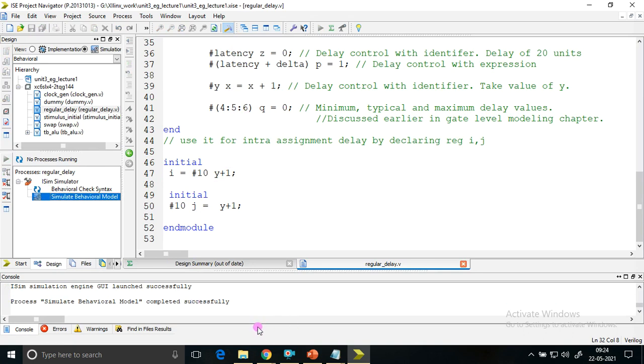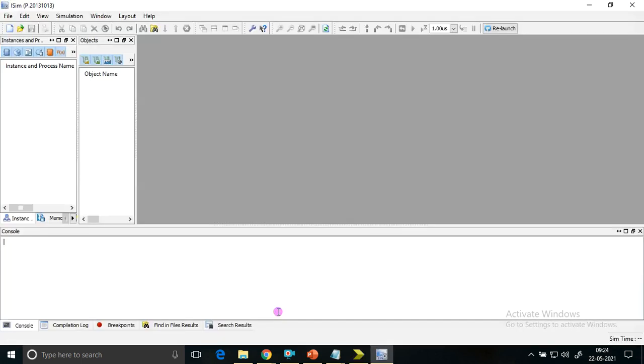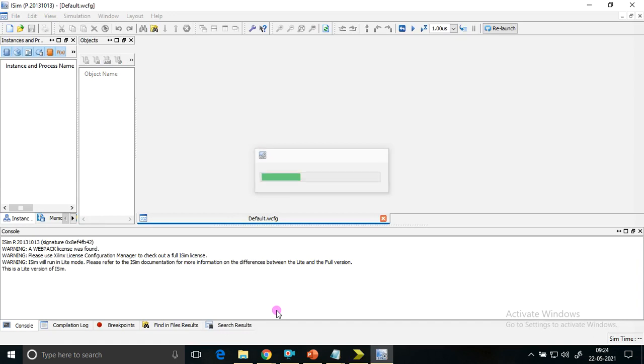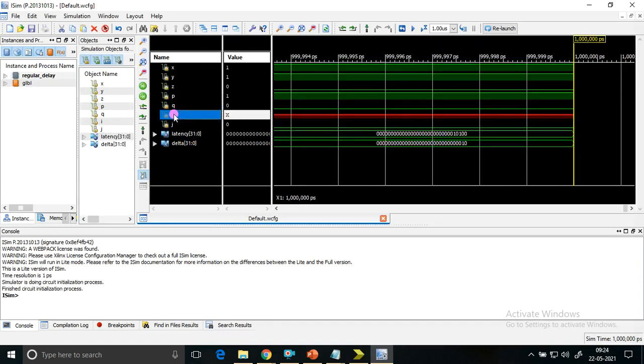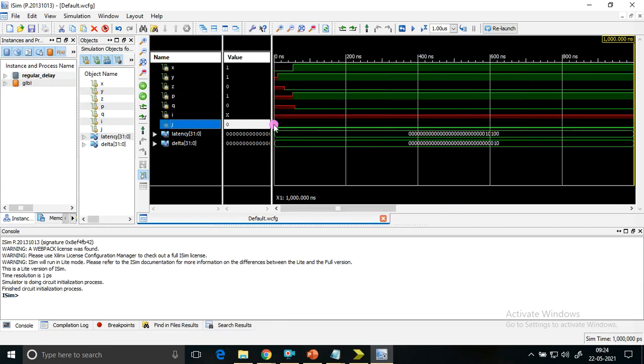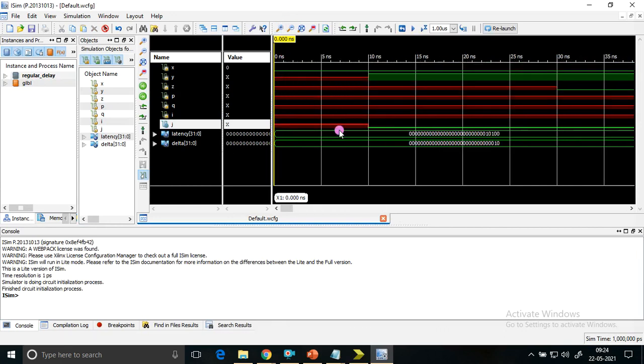So it's completed successfully. My concentration is only on i and j. Zoom to fit. I'll zoom it here. You can check.